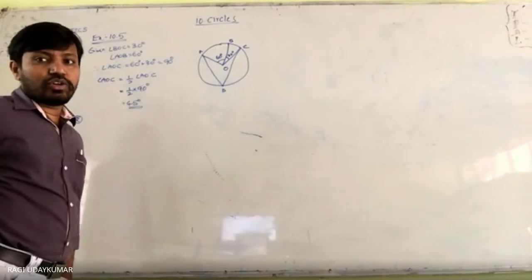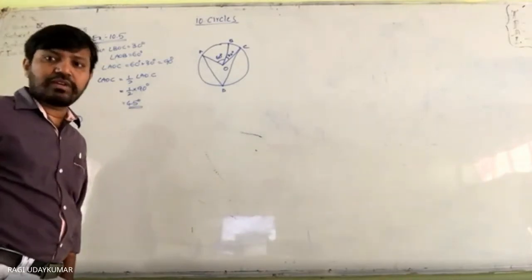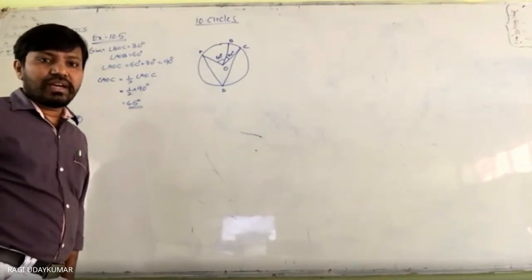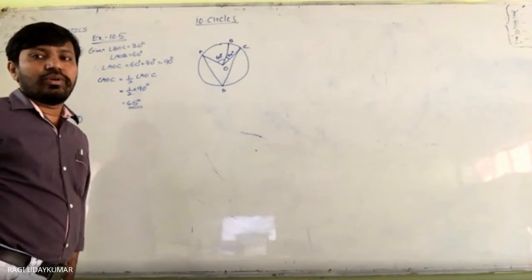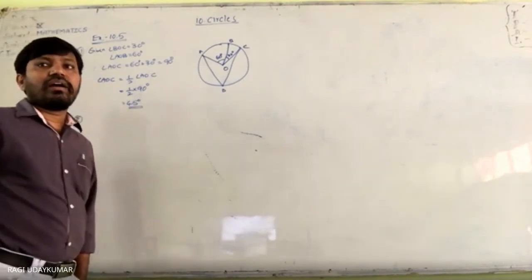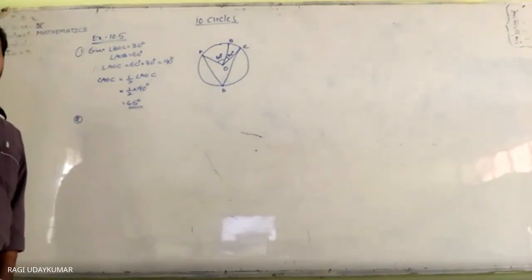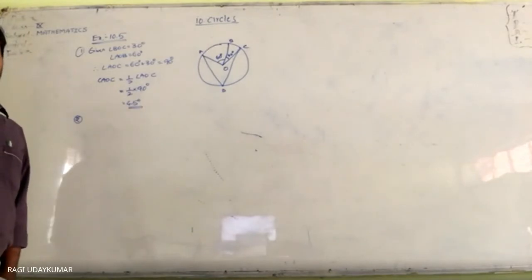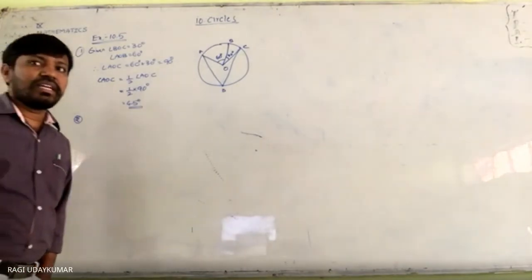every question you need to draw the figure compulsorily. First you need to draw the figure. If you draw the figure, only then you will be able to do it. Now the question is: a chord of the circle is equal to the radius of the circle. The figure is not given to you. So the chord of the circle is equal to the radius.